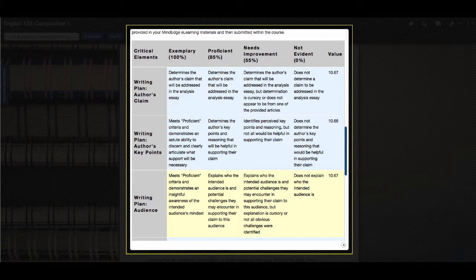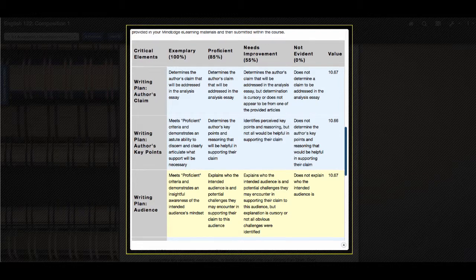The author's key points. You want to make sure that you determine the author's key points and reasoning that will be helpful to support their claim. You want to make sure that you have established criteria and you demonstrate an astute ability to discern clearly and articulate what support will be necessary. So this is a plan. This is where you're saying, I need to go in and I need to find these things, and this is why. Remember, you're always telling me why.